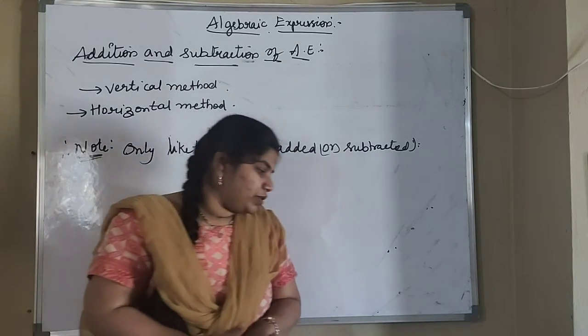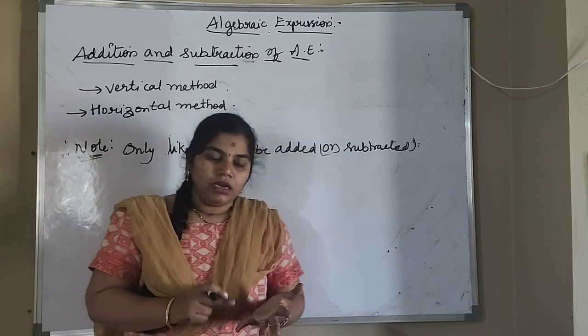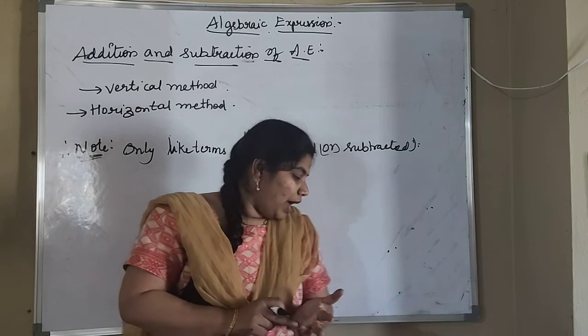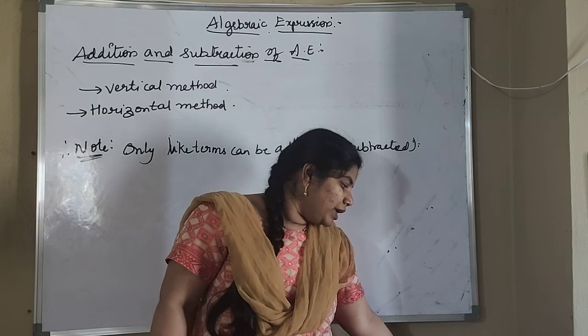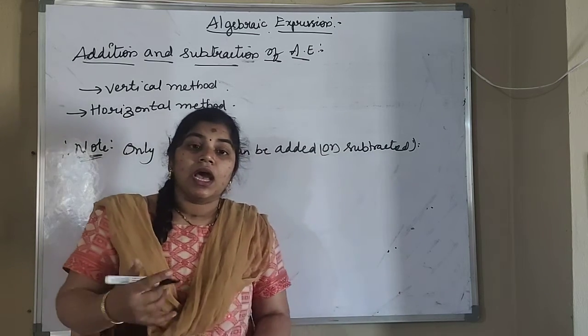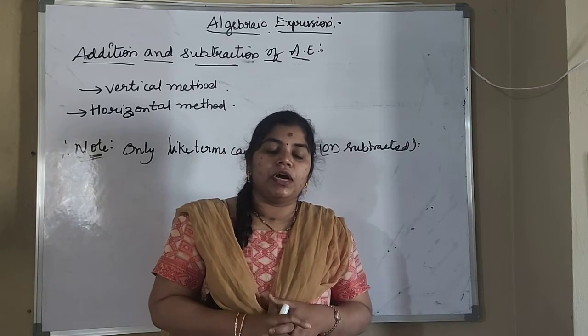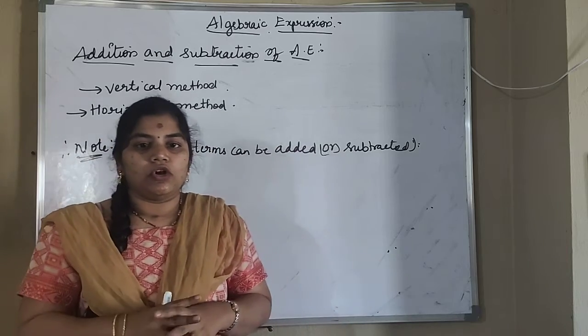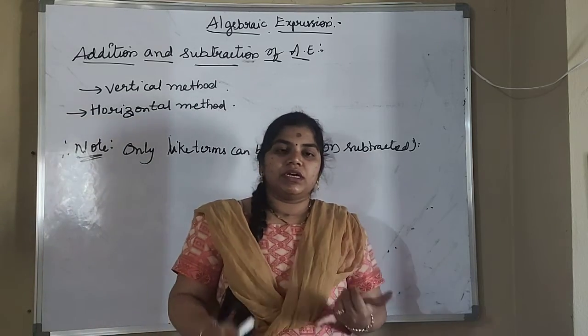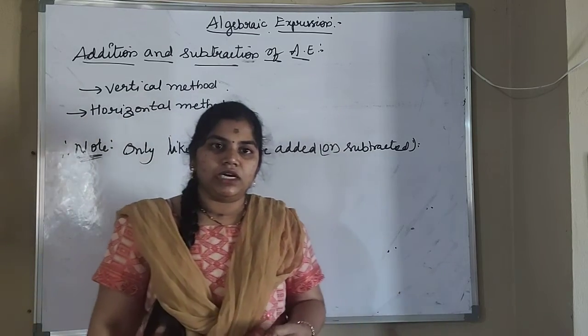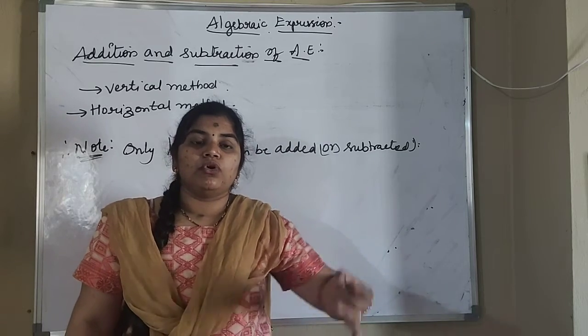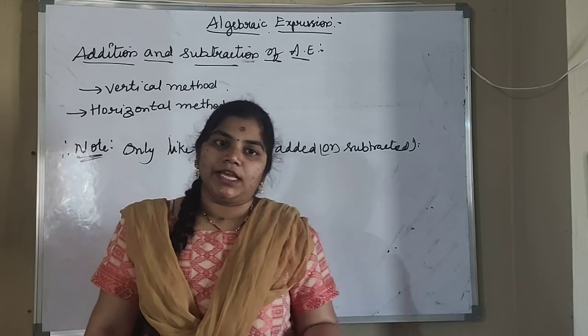So till now we have discussed variable, constant, term, numerical expression, algebraic expression, and the different types of algebraic expressions. We have discussed like terms, unlike terms, degree of a monomial, and degree of an algebraic expression.